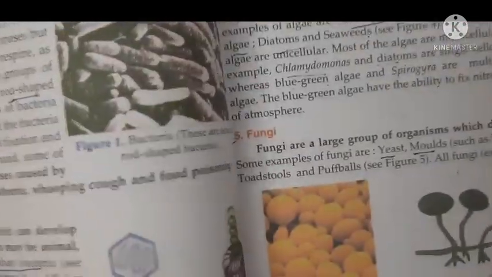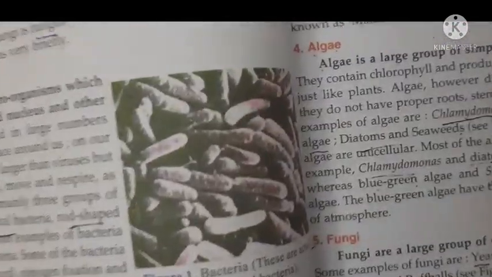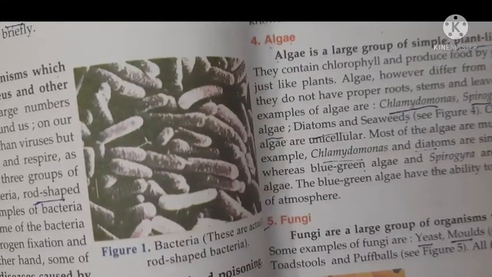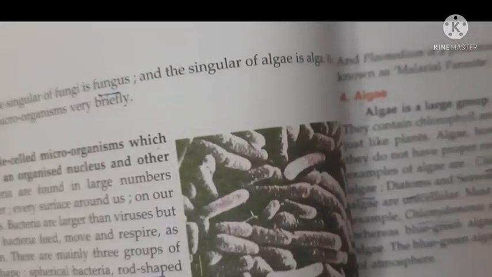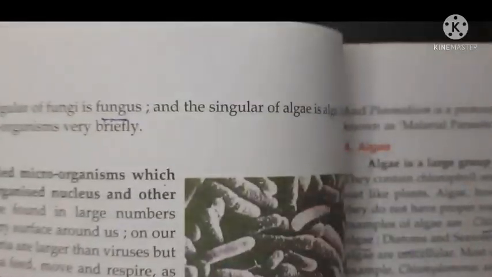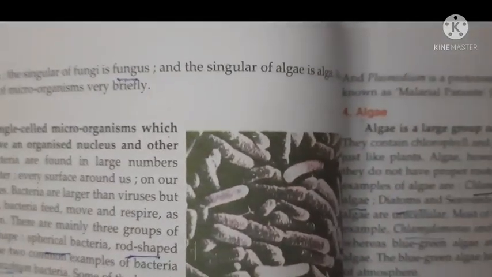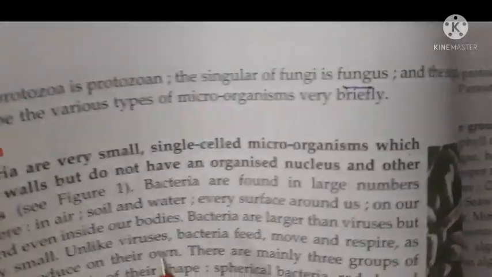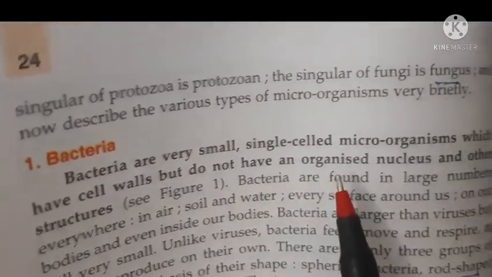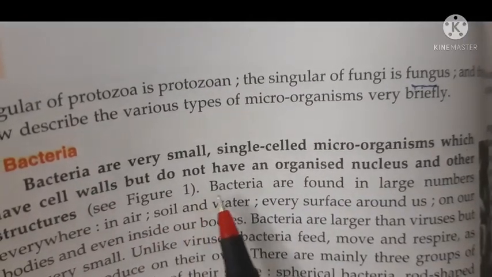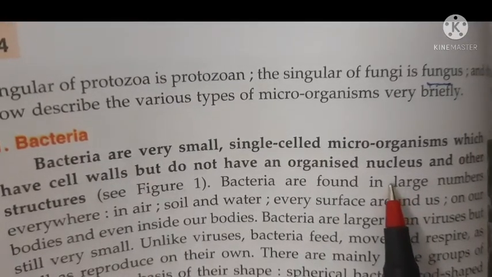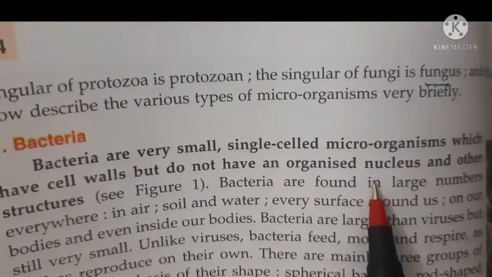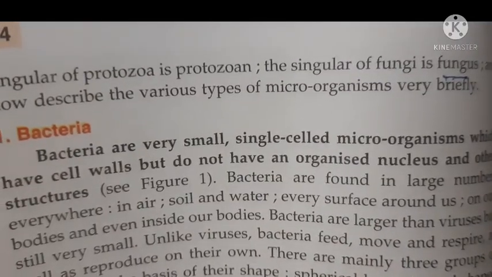You can see here. The first is bacteria. Just see once, here in your book, that is page 24. So what is bacteria? Bacteria is also a microorganism. Please underline: bacteria are very small single cell microorganisms which have cell walls but do not have an organized nucleus, because bacteria are prokaryotes. So they do not have a well organized nucleus, and the DNA lies in the cytoplasm.